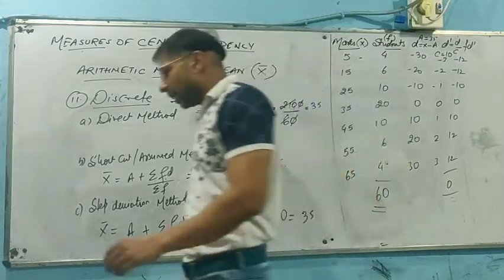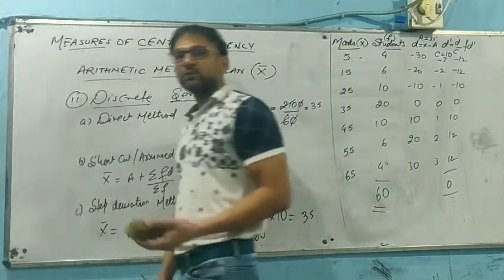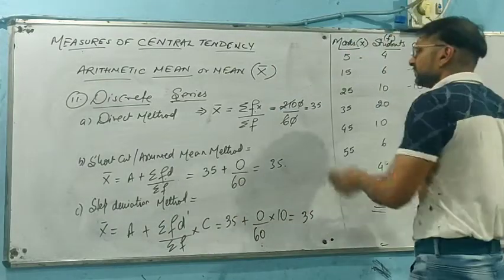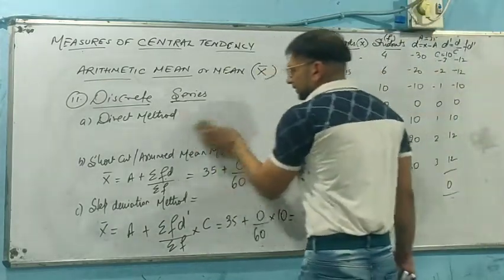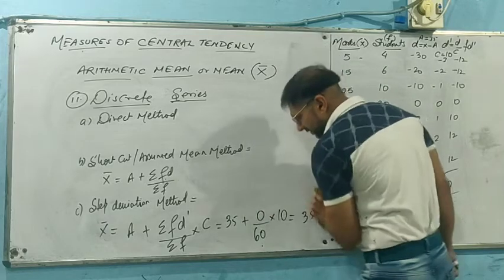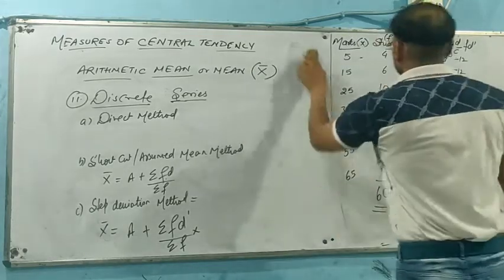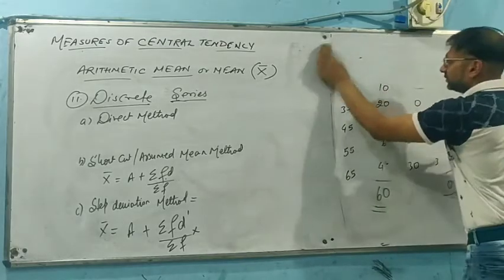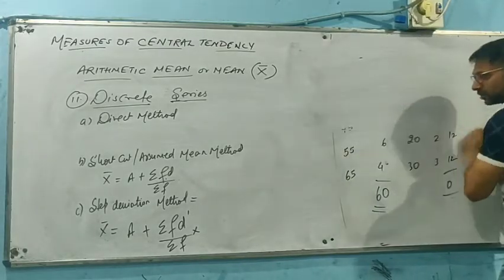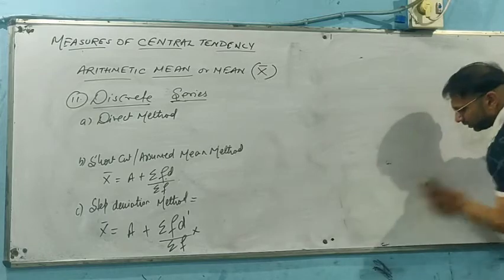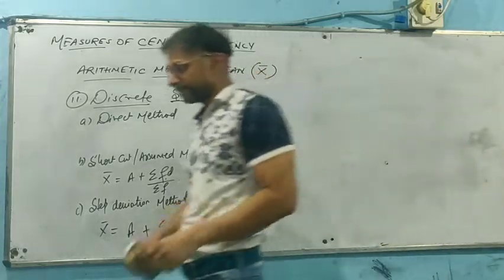Now moving to the last series, that is continuous series, where we are going to see with the class interval. Now, with respect to class interval, we are just going to formulate in a very proper mode. We are just going to formulate a question where we will have an example also, we will have the formula also.